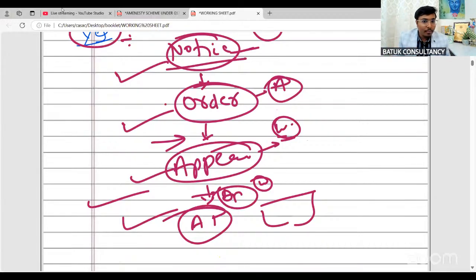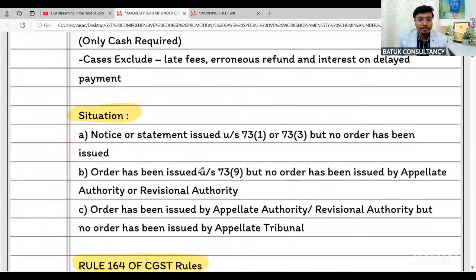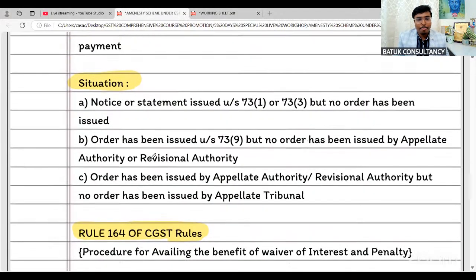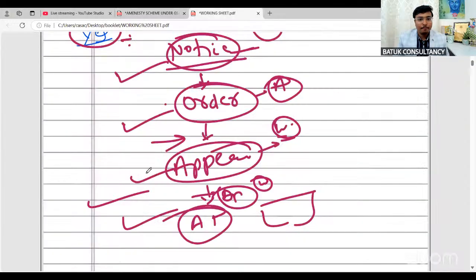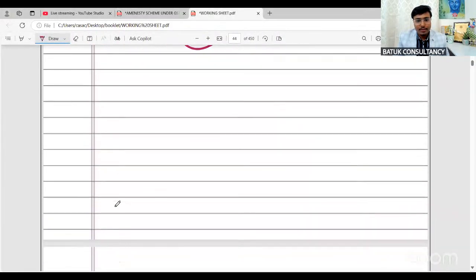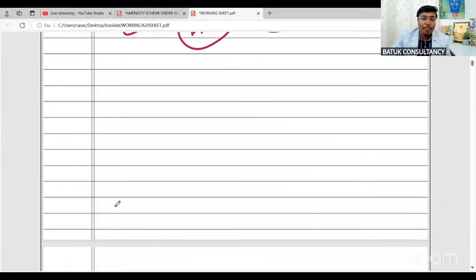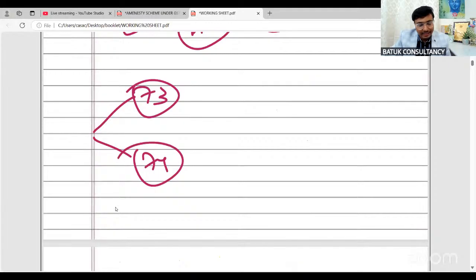Now, just take the question of Mr. Pratik. Sir, there are two scenarios. My jurisdictional officer can issue the notice under section 73, or my jurisdictional officer can issue the notice under section 74, or orders respectively.